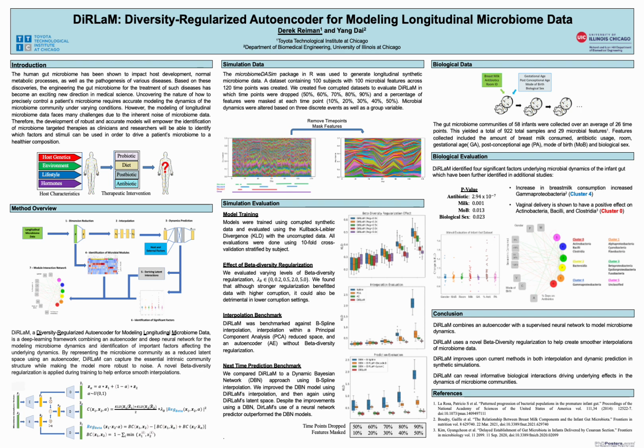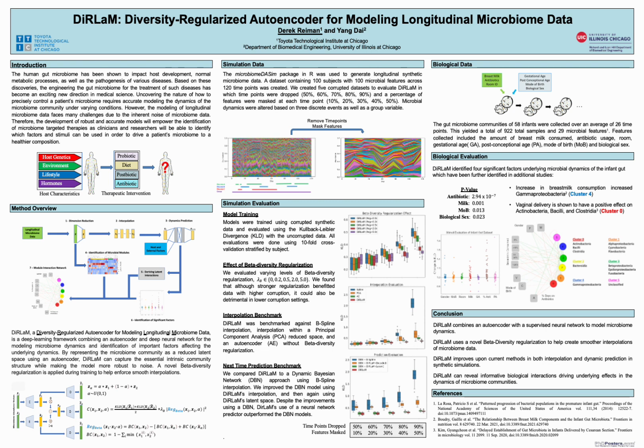First, we looked at the effect of the beta diversity regularization strength, and we observed that although stronger regularizations were beneficial at higher corruption, they were also detrimental in data with less corruption. Based on this and the fact that we can never know how much noise is truly in the data, we selected a strength of 2 for further benchmarks.